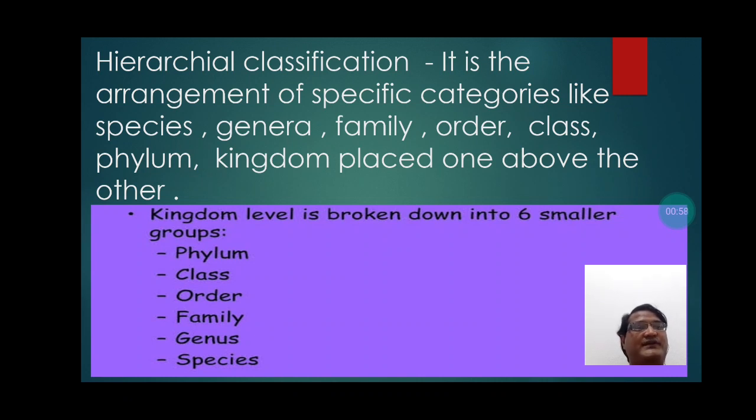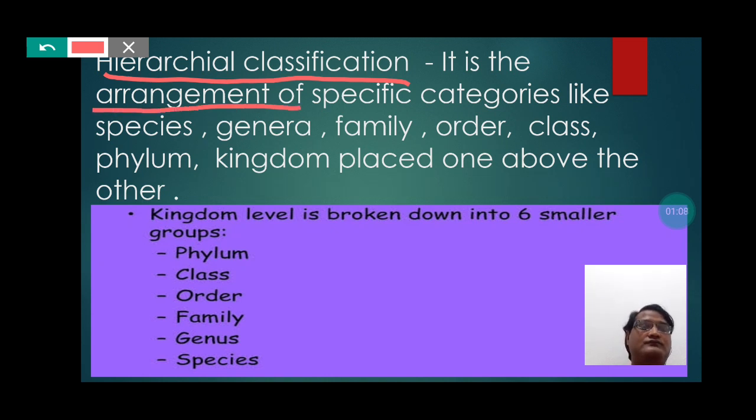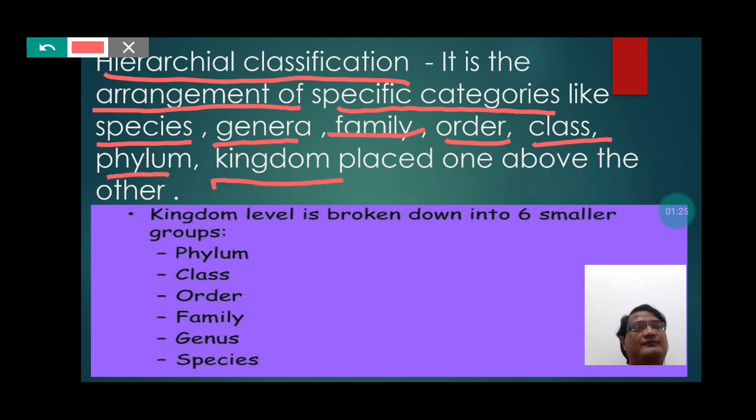So students, we can say that hierarchical classification is actually the method of arranging particular groups like species, genera, family, order, class, phylum, kingdom, one above the other. So students, this arrangement is called as hierarchical classification.